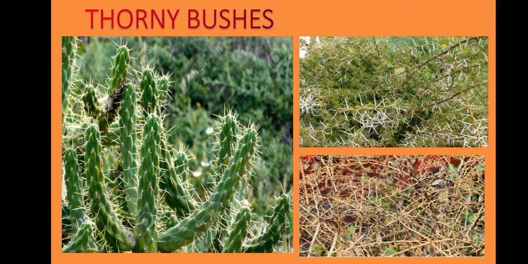Thorny bushes. These are found in dry desert like regions. Tropical deserts are found on the western margins of the continents. Because of scanty rain and the scorching heat, vegetation is scarce.